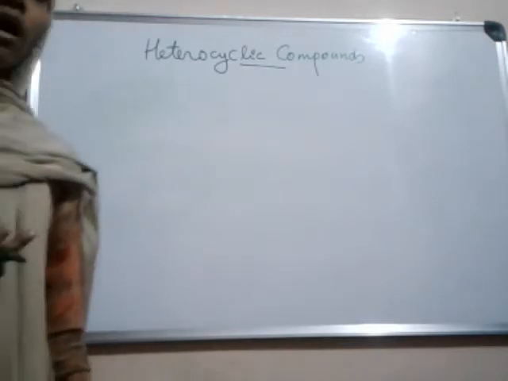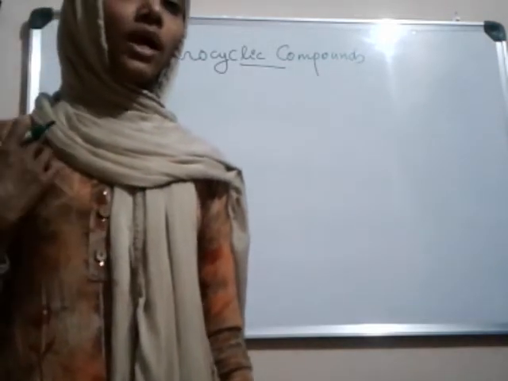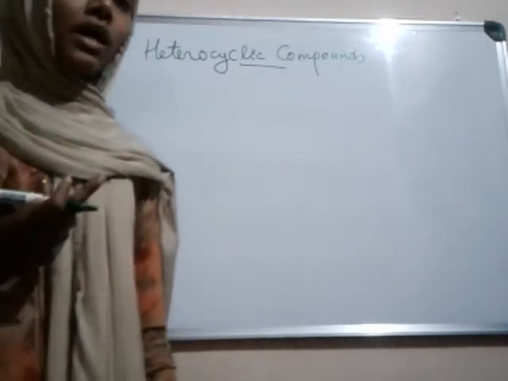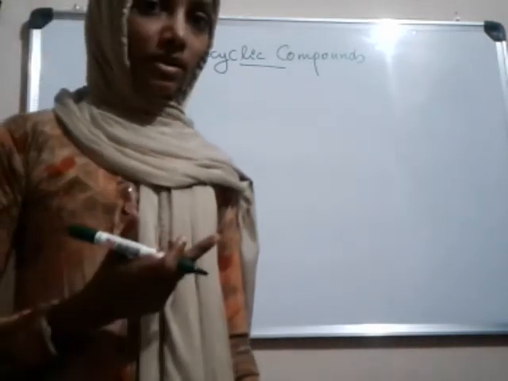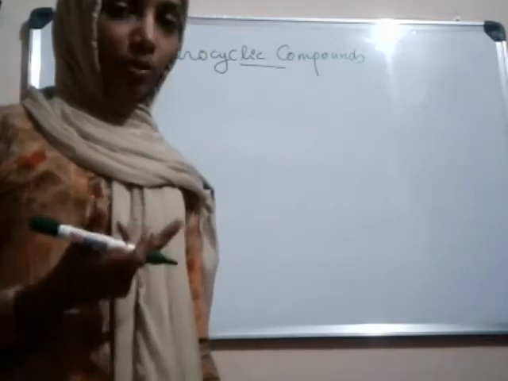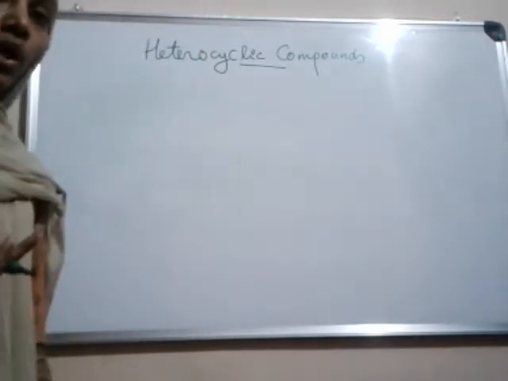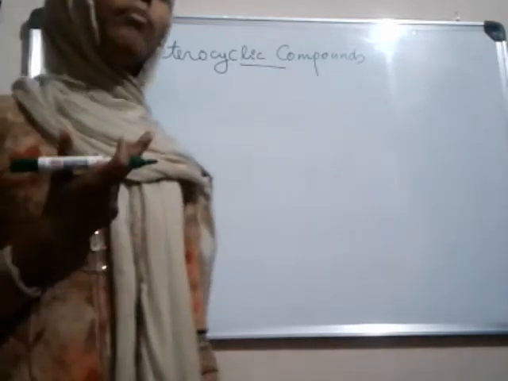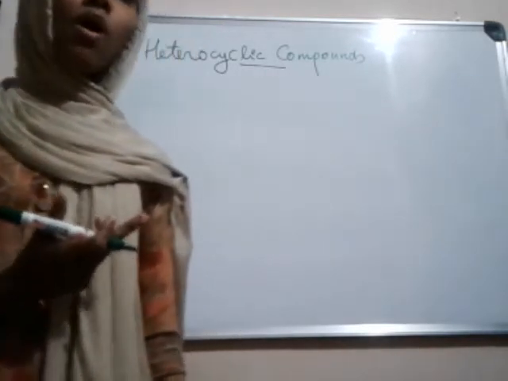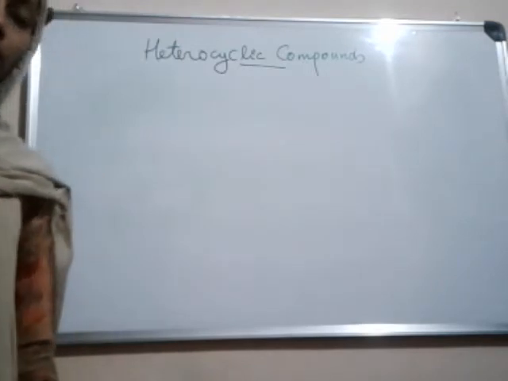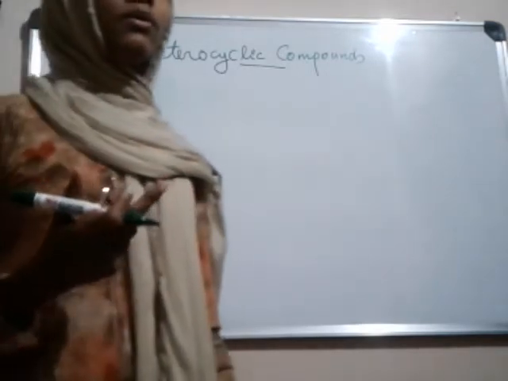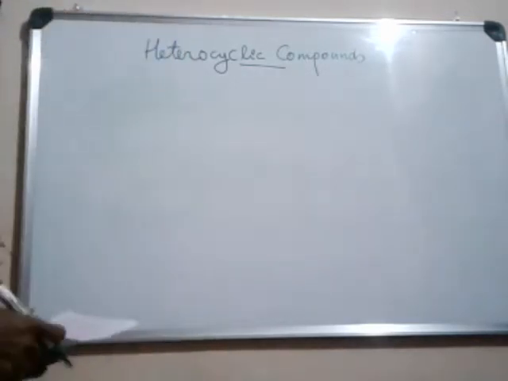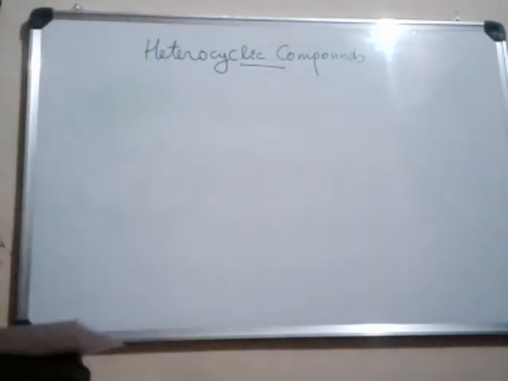Our body has DNA and RNA, which contain nitrogenous bases like purines and pyrimidines; they are also heterocyclic compounds. Hemoglobin, myoglobin and chlorophyll, all such macromolecular systems, also contain heterocyclic compounds.